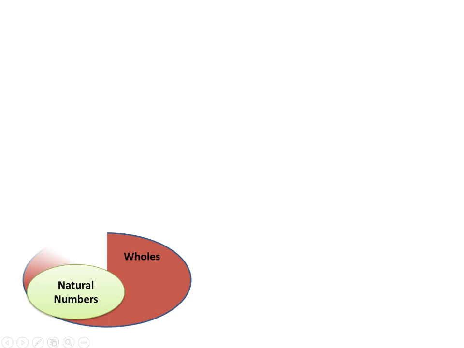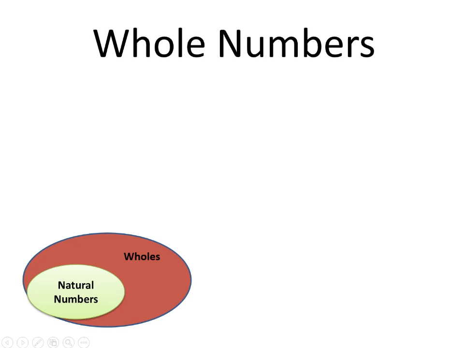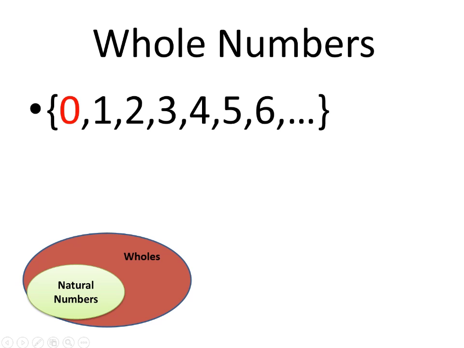The second set of numbers that I want to talk about is called whole numbers. And whole numbers include all the natural numbers, every single natural number, plus 0. So this set of real numbers is going to include 0 and all natural numbers.